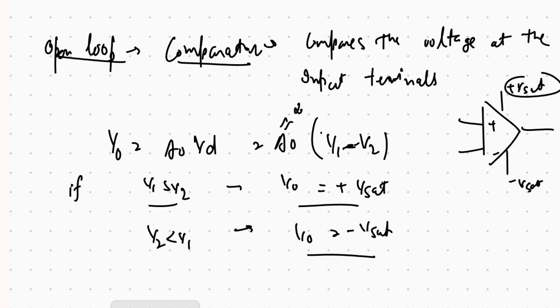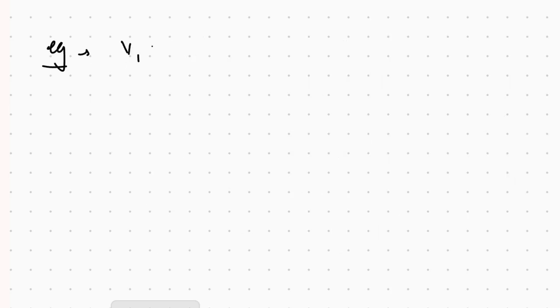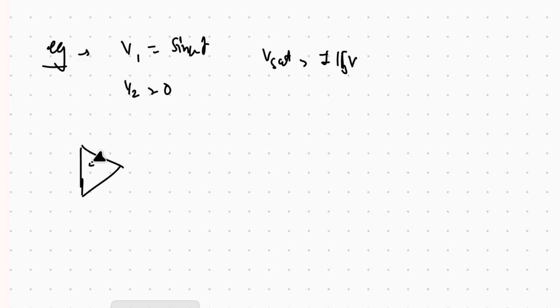So now we have to look at an example. V1 is equal to sine omega t and V2 is equal to 0. And V saturation is plus or minus 15 volts. Then what is the V output? The negative terminal is at 0, so it is at ground. V1 is equal to sine omega t. This is plus 15 volts, this is minus 15 volts. Then what does the V output look like?